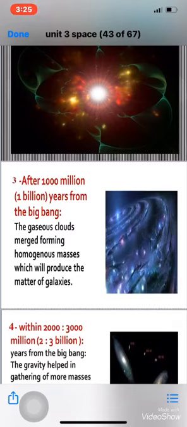Okay, number three, after 1,000 million years, what happened? The gaseous clouds, which were the hydrogen and helium, merged, forming homogeneous masses which will produce the matter of galaxies afterwards. Okay, this was after 1,000 million years.